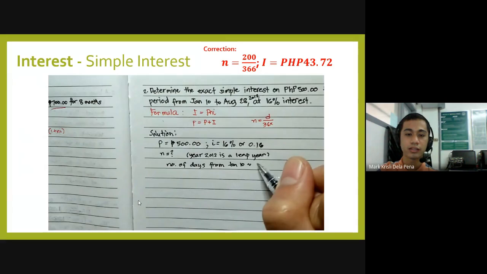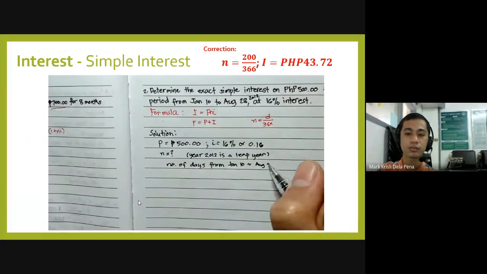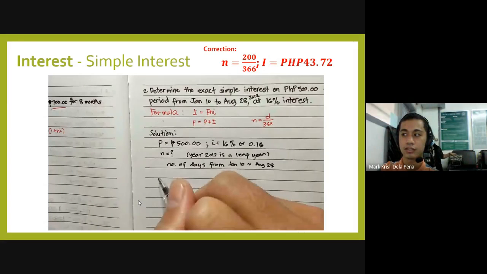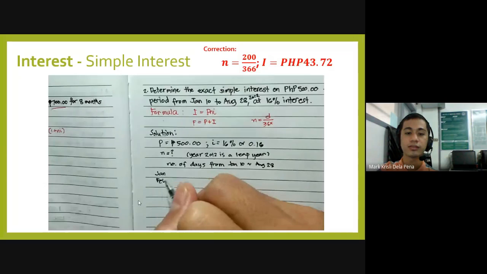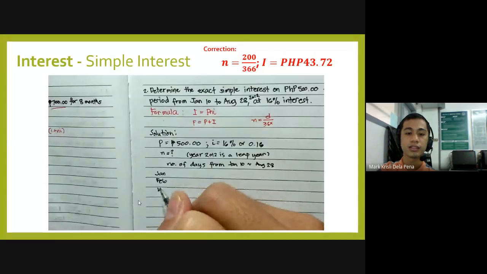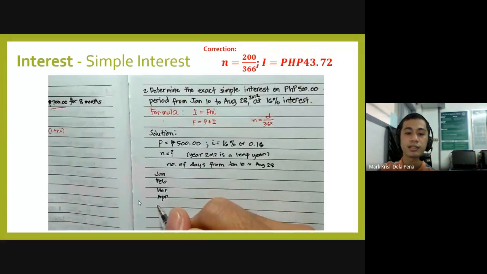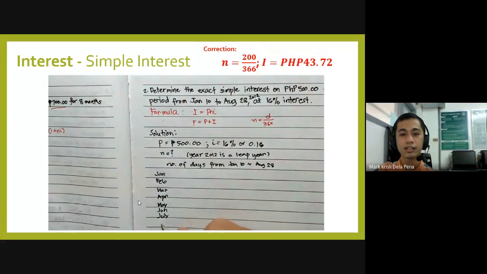So you have there the number of days. We will have to solve the number of days from January 10 to August 28. So let's start with January. We have the months from January, February, March, April, then May, June, then July, until August. Take note that we will be only calculating until August 28.